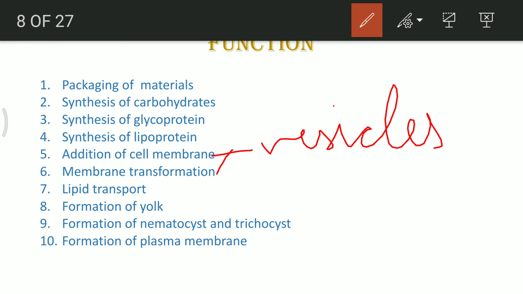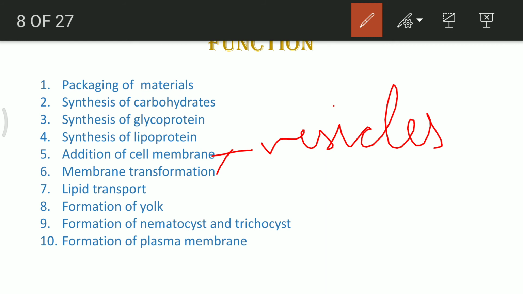Lipid transport: think about fatty acids or glycerol being absorbed in the intestine. Once they are absorbed, the cells of the intestine have the presence of Golgi apparatus. So inside them, through the smooth endoplasmic reticulum, the fatty acids are transported to the Golgi complex.